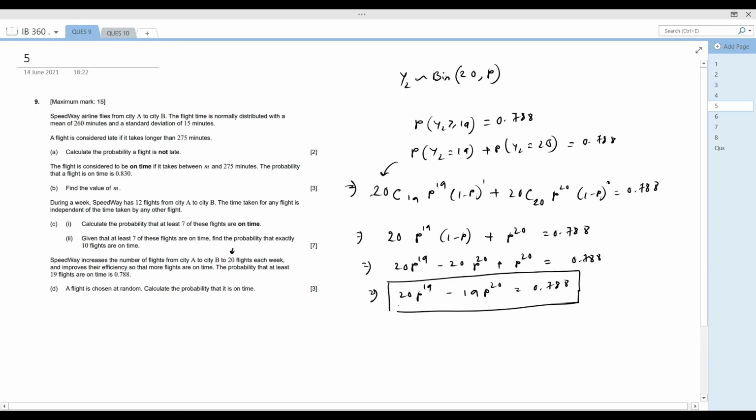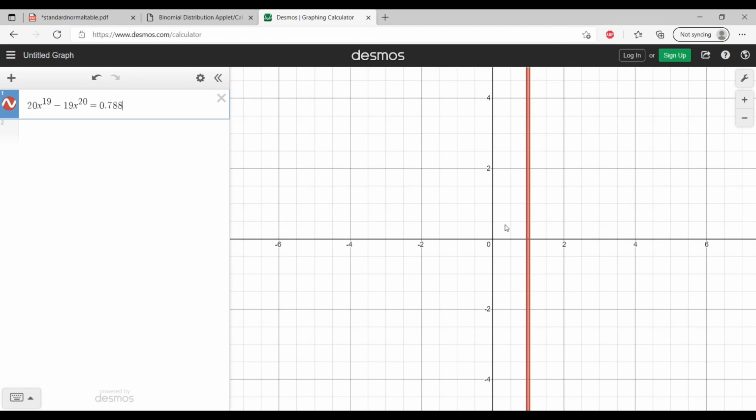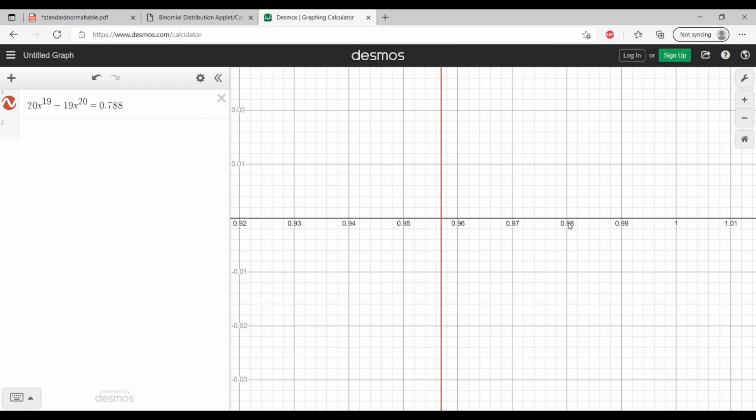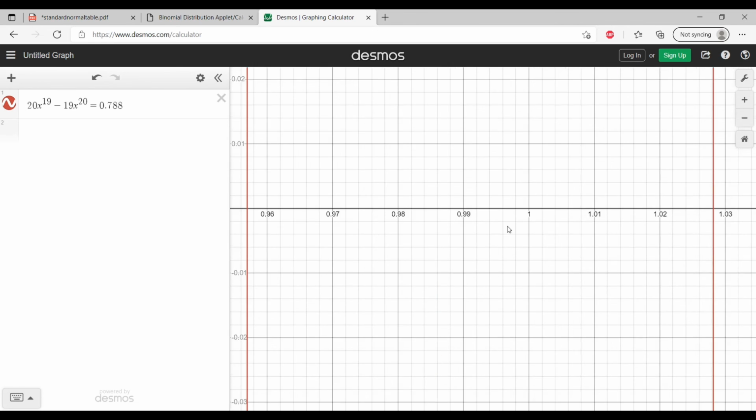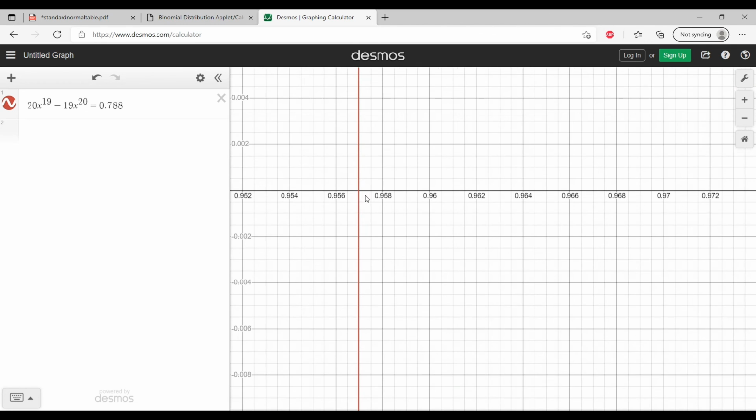If you are confused about how to calculate p in your calculator, just use x instead of p. I am giving you the graphical representation of this. See the Desmos graph: 20x to the power 19 minus 19x to the power 20 equals 0.788. Here you can see from the graph that one value is before 1, so this will be the value. We cannot take a value beyond 1, because probability cannot be greater than 1. So this is the value. You need to find this value from the calculator.